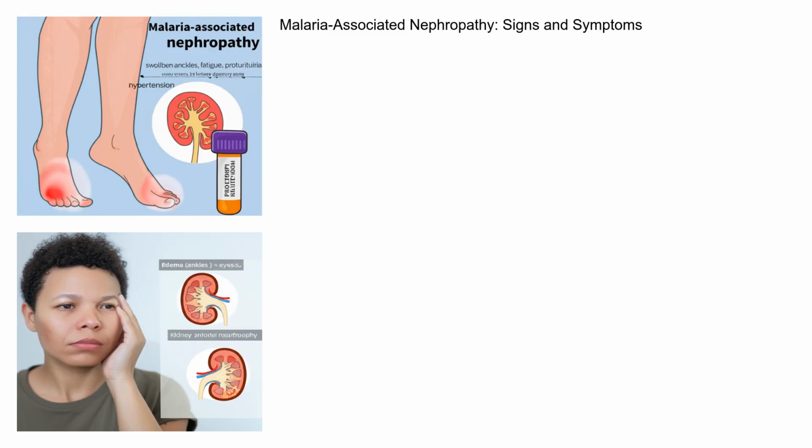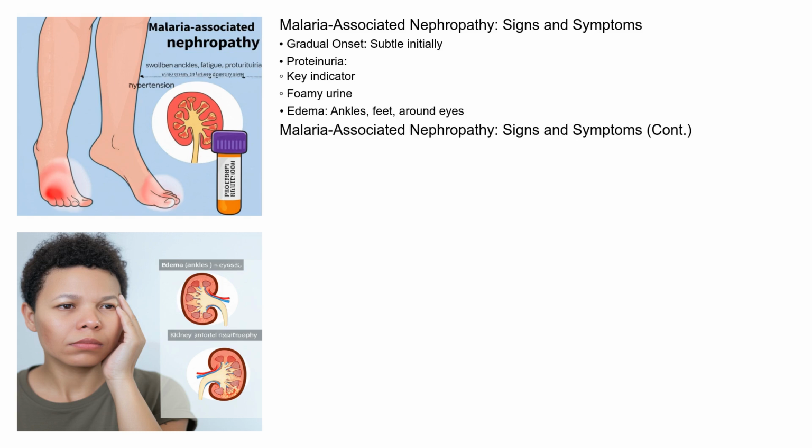The signs and symptoms of malaria-associated nephropathy can be subtle initially, often developing gradually over time. Proteinuria, or protein in the urine, is a key indicator and may lead to foamy urine. Swelling, also known as edema, in the ankles, feet, and around the eyes, is another common symptom, resulting from the kidney's inability to maintain proper fluid balance. High blood pressure, or hypertension, is frequently present as the kidneys play a vital role in blood pressure regulation.